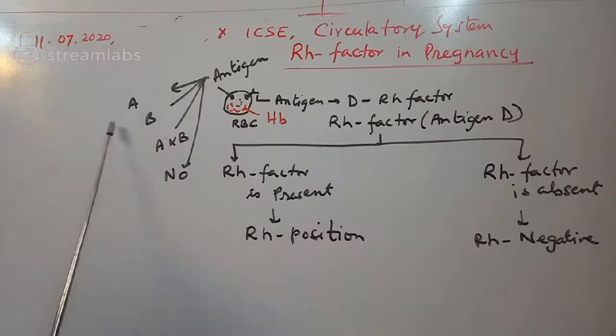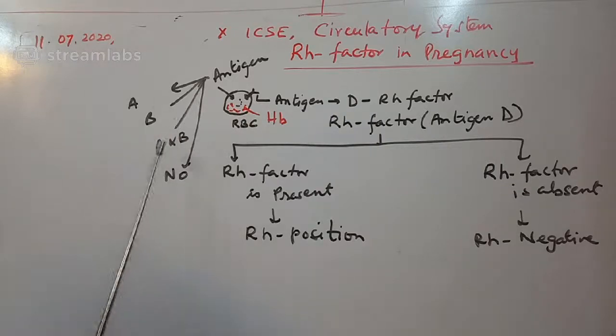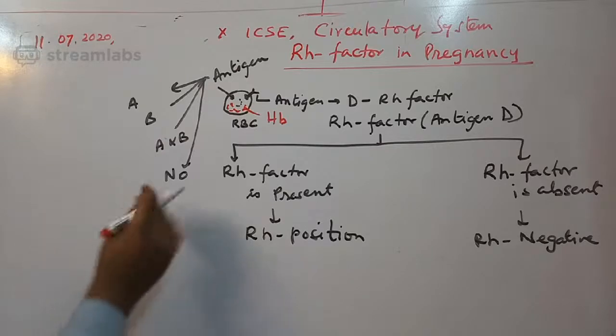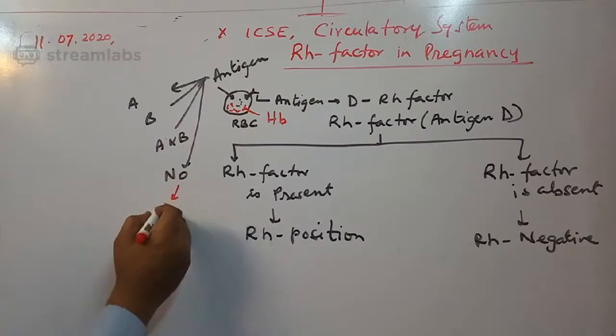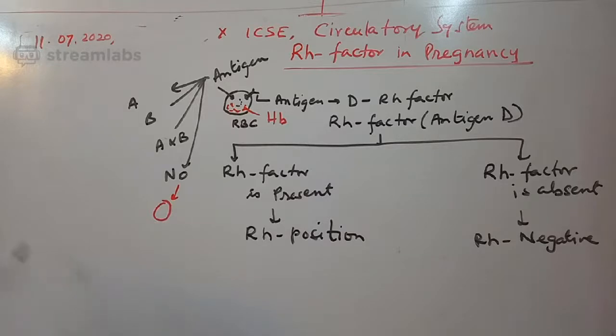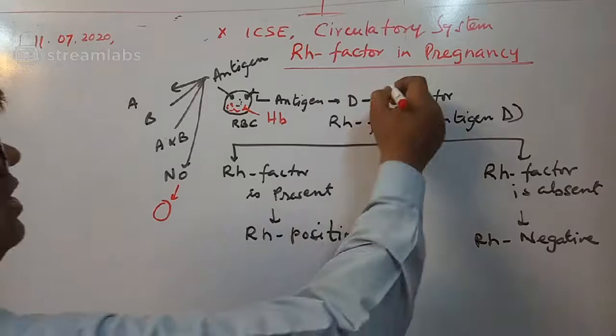If antigen A is there, it means blood group A. If there is antigen B on this RBC, the person would be known as blood group B. A person having both A and B antigens has blood group AB. A person with no antigen is known as blood group O. Okay, this you should know. And then this RH factor is also known as antigen D, because this RH stands for rhesus.